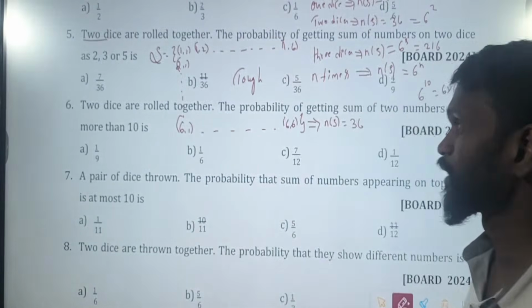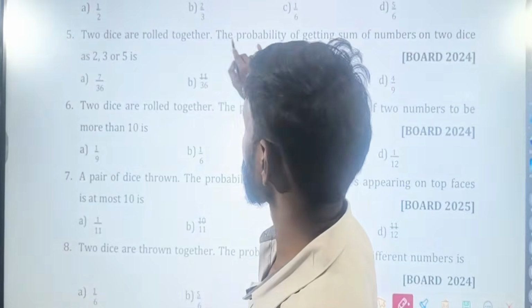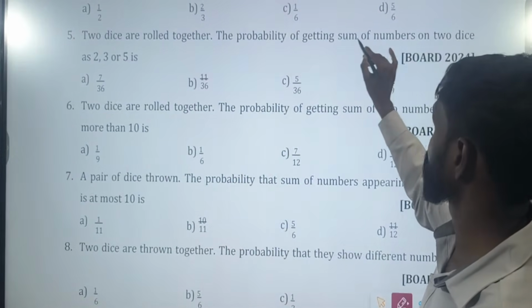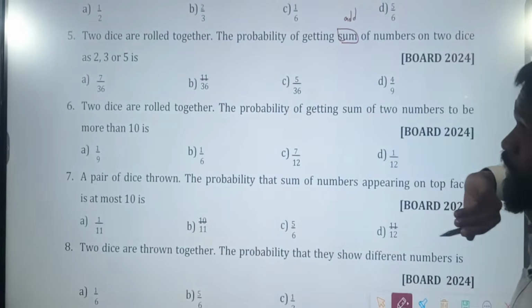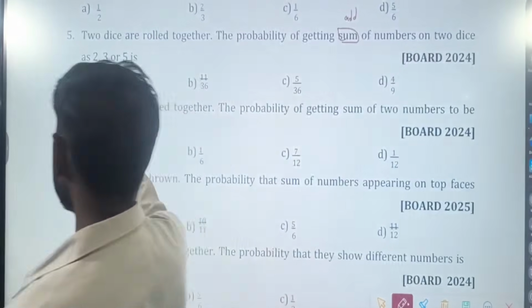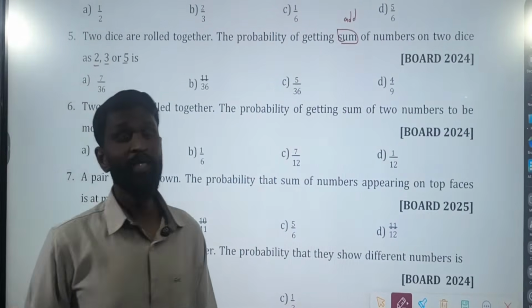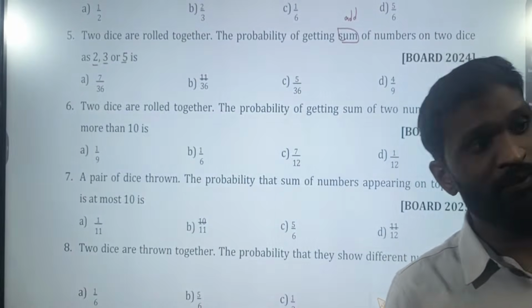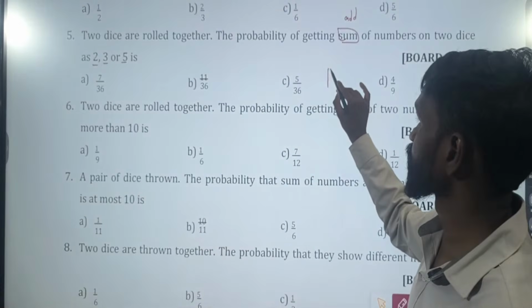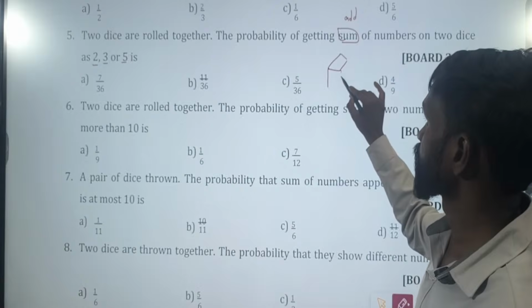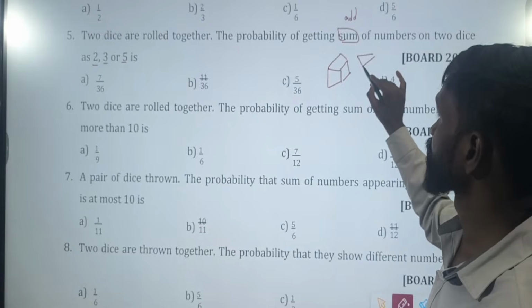Clear? Now, coming to this question. The dice is rolled how many times? 2 times. The probability of getting a sum of numbers. Sum means what? Add. The sum of numbers on 2 dice is 2, 3 or 5. You will win the game if you get either 2, or 3, or 5. So there are how many dice now? 2 dice. So this is dice number 1 and this is dice number 2.